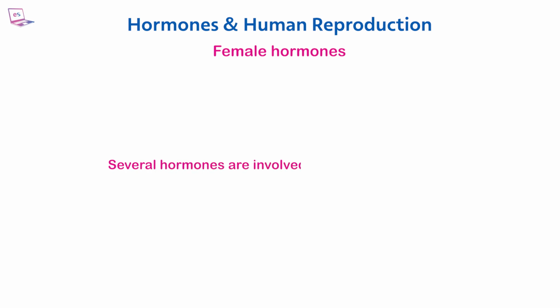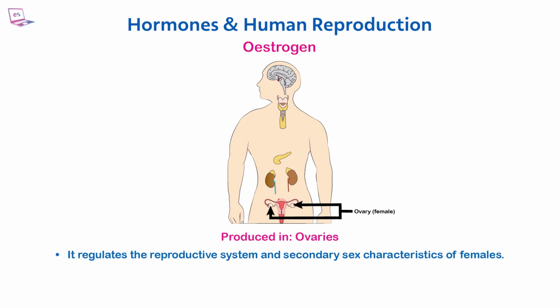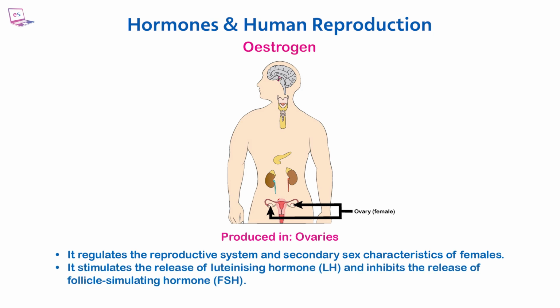Several hormones are involved in the menstrual cycle. Estrogen. Produced in the ovaries. It regulates the reproductive system and secondary sex characteristics of females. It stimulates the release of luteinizing hormone, LH, and inhibits the release of follicle-stimulating hormone, FSH. It thickens the lining of the uterus.